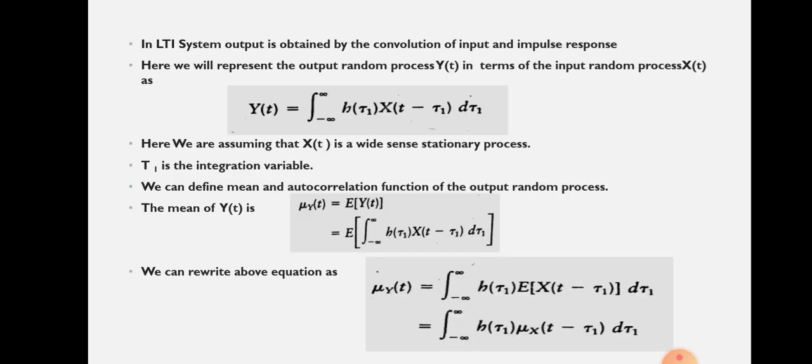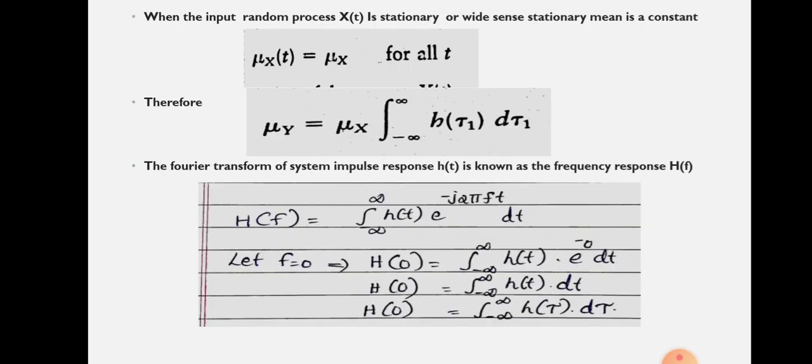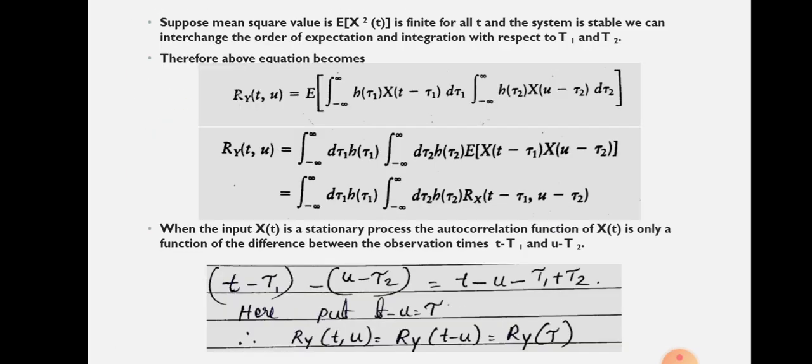For checking that, we take the mean and autocorrelation function, and we have to prove that they are constant, meaning they do not change with respect to time. So this is all about this topic. If you have any doubt, you can ask me. Thank you.